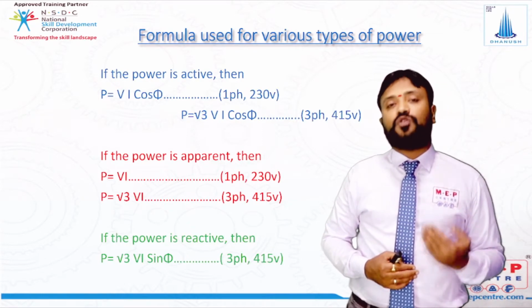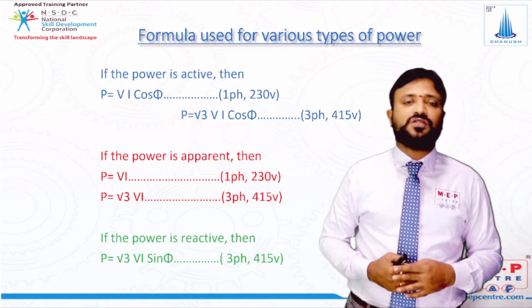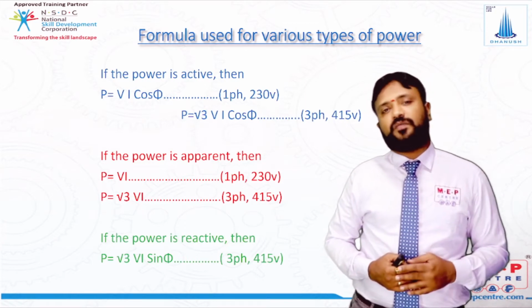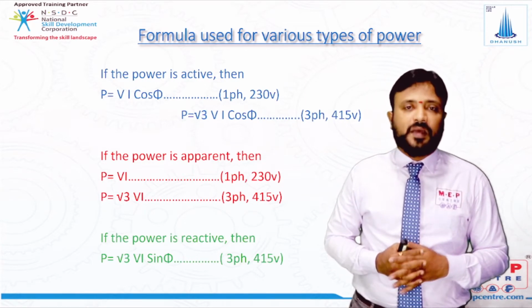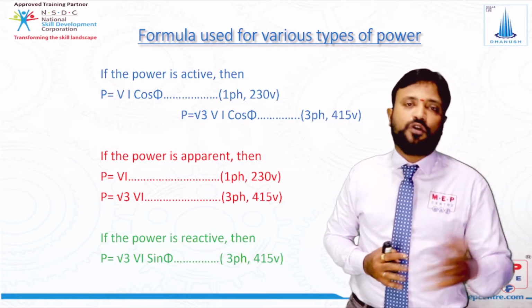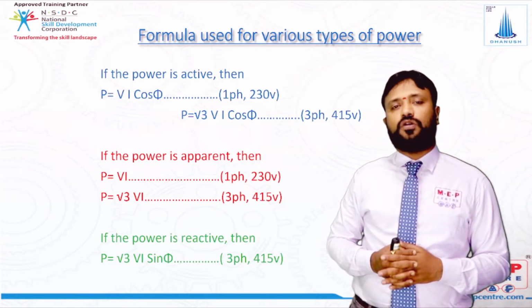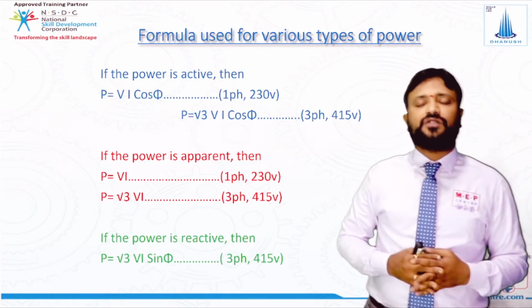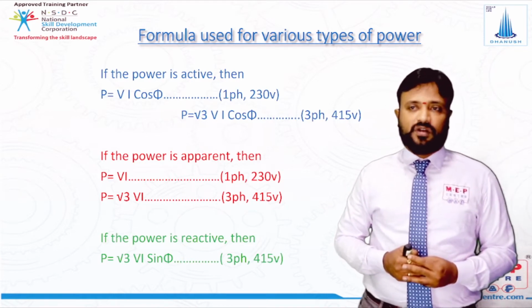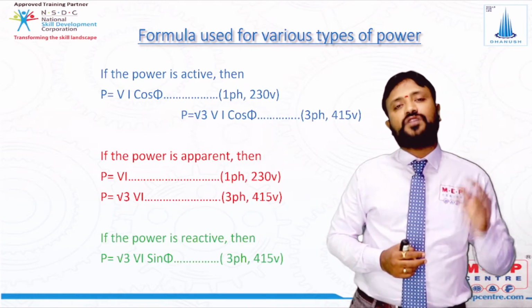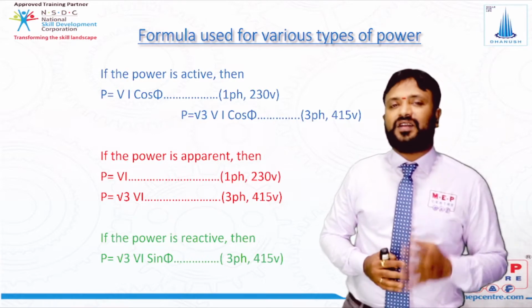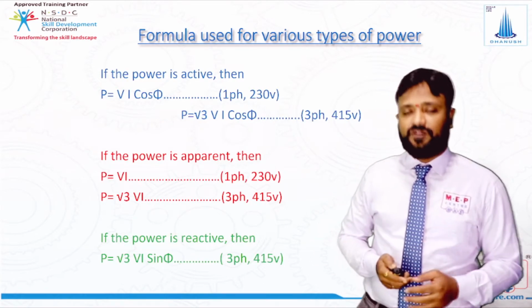In terms of reactive, we don't do any calculation for single phase, because whenever you are purchasing any single phase equipment, we are not going to purchase any capacitor separately. It comes by default along with that equipment. We don't do any calculation, we directly get it from the manufacturer. But for three phase, no one is going to give a capacitor, so we need to calculate that. To calculate that, we have a formula called P is equal to root 3 VI sin phi.